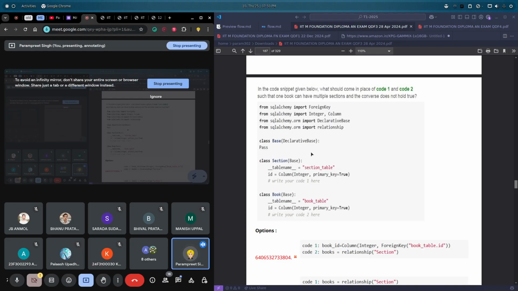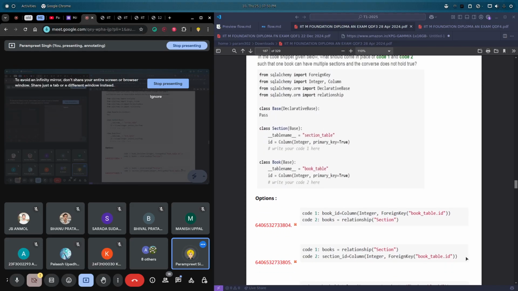So in the section we need to define the foreign key for the book, meaning this book will be having this section. So the book table ID, that means the ID for some book, let's say mad one, so that mad one will be having the technology section, and in the same way we create another section, like technology or Python, and we can reference that here.